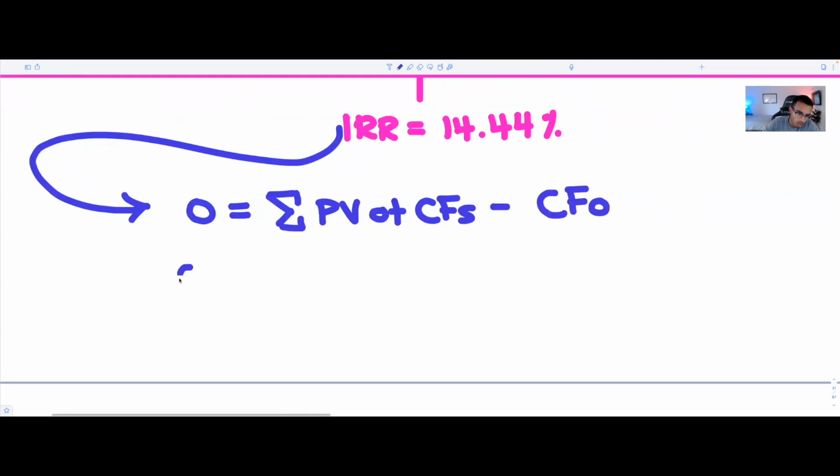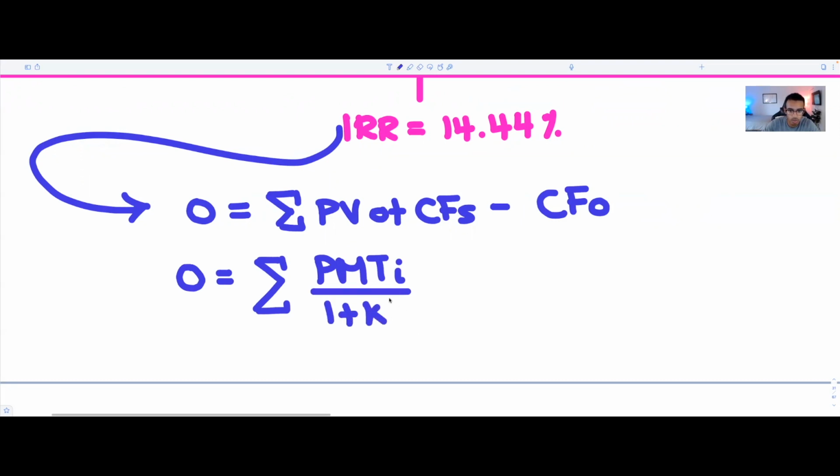Okay. You could also write this as being simply the sum of payment i over 1 plus k to the power of i, minus CF0. Okay, so these are a few ways that we could write this.